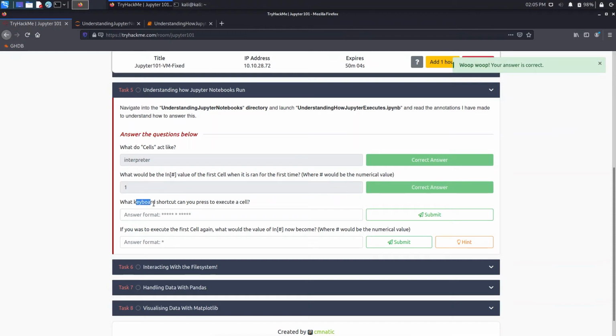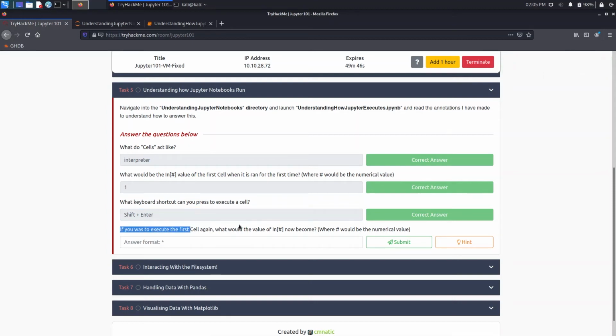Now what keyboard shortcut can you press to execute a cell? That's Shift plus Enter, in Jupyter Lab and also in Jupyter Notebook. Now it's asking, if you were to execute the first cell again, what would the value of In hash become?